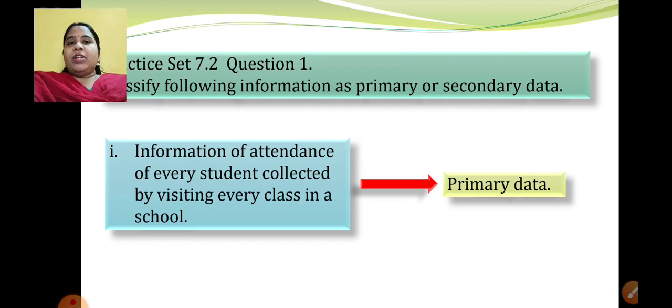I hope you are understanding it. Personally visiting every class and then collecting it, that is the reason why it is primary data, right? So you just have to write it. In the exam, suppose I ask you to justify it, you will write: since the information is being collected by visiting every class, it is primary data. This way you can justify.